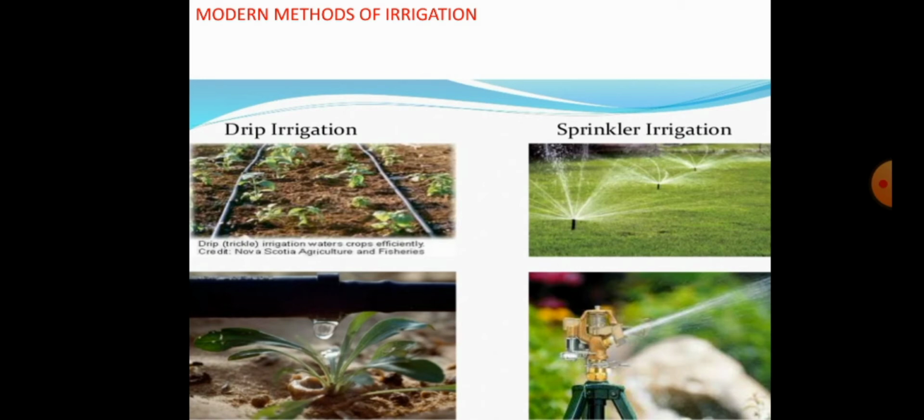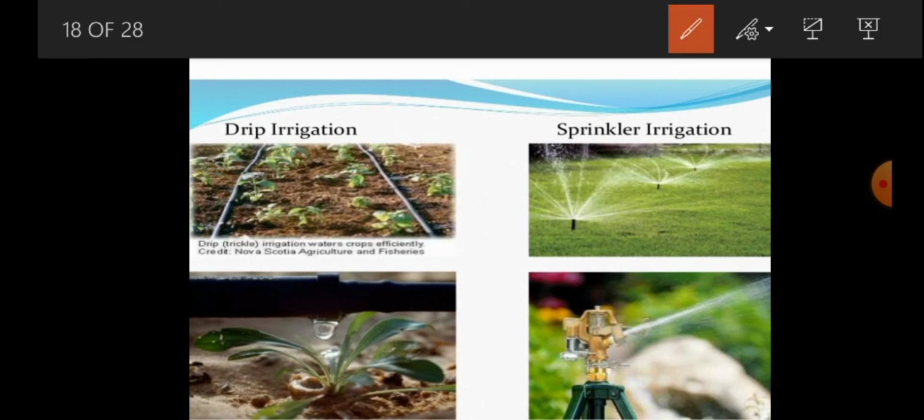So next, coming to another very important method of irrigation, that is modern methods of irrigation. Students, we just learned about traditional methods of irrigation. Now coming to modern methods of irrigation, that means supply of water to the agricultural field. There are two types of modern methods of irrigation systems. The first one is drip irrigation. The second one is sprinkler irrigation.